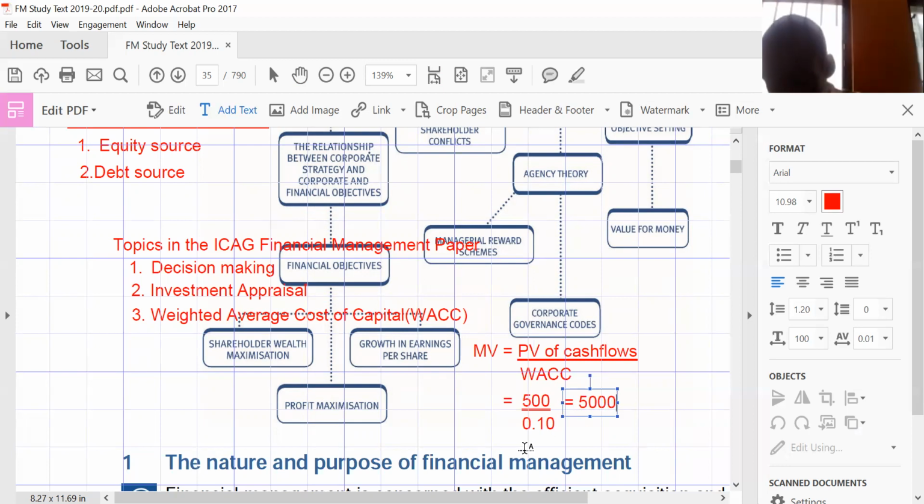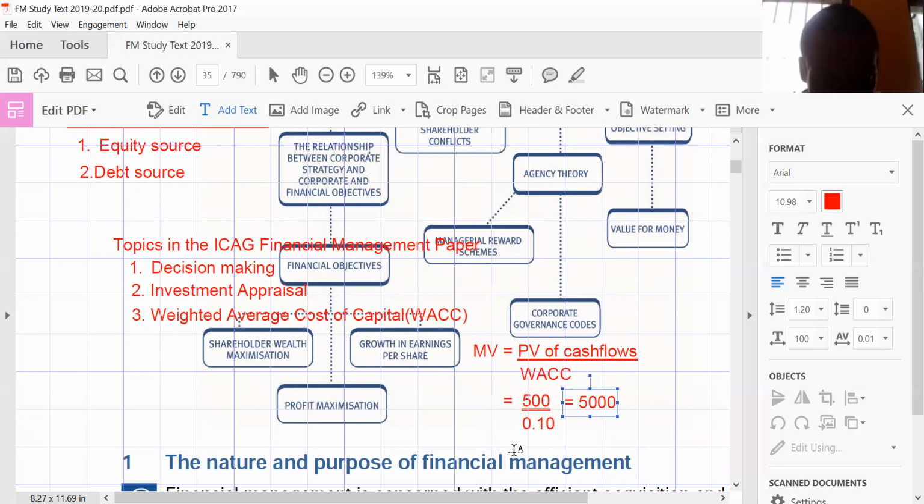Now, let's look at the point where the value is decreasing. Because we are saying that in learning weighted average cost of capital, the most important thing on the part of the financial manager is to look at a capital whose WACC is going to be lower. Yes. Because when the WACC is lower, can we say that the WACC is the interest?